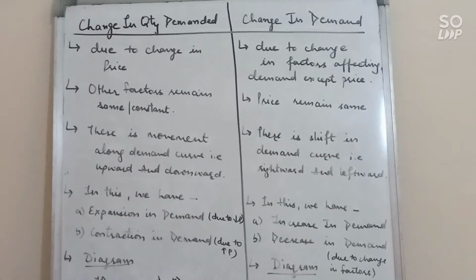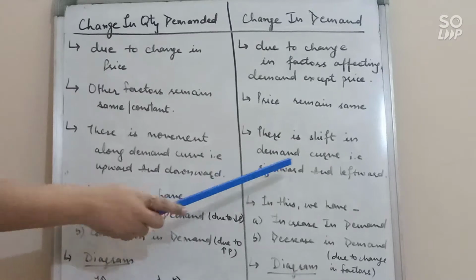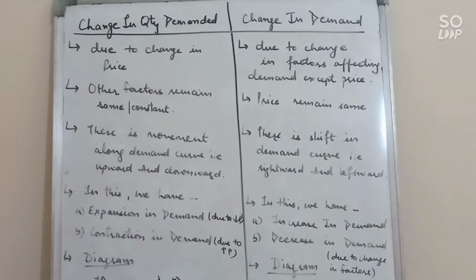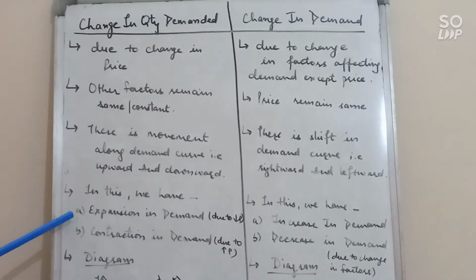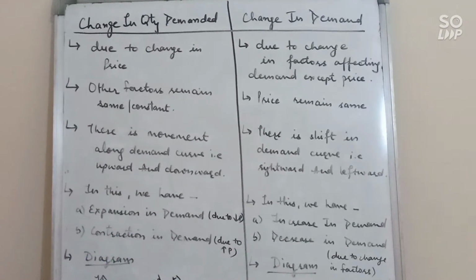And under change in demand we have a shift. That's why it is also known as shift in demand curve: rightward shift and leftward shift. Under change in quantity demanded we have two topics. One is expansion in demand and second is contraction in demand.